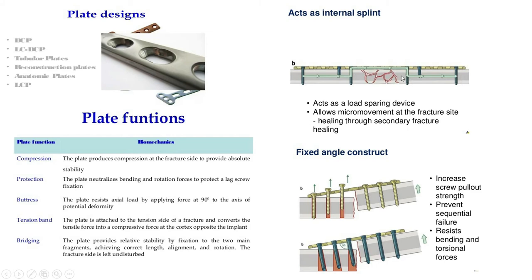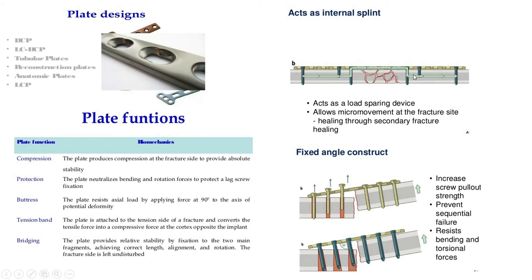But when this plate is applied in bridge mode, it will act as a load bearing implant. I will discuss it, but as a normal norm, you have to know the plate is used in the bone as a weight bearing implant, not a sharing implant, as a commonly used practice.